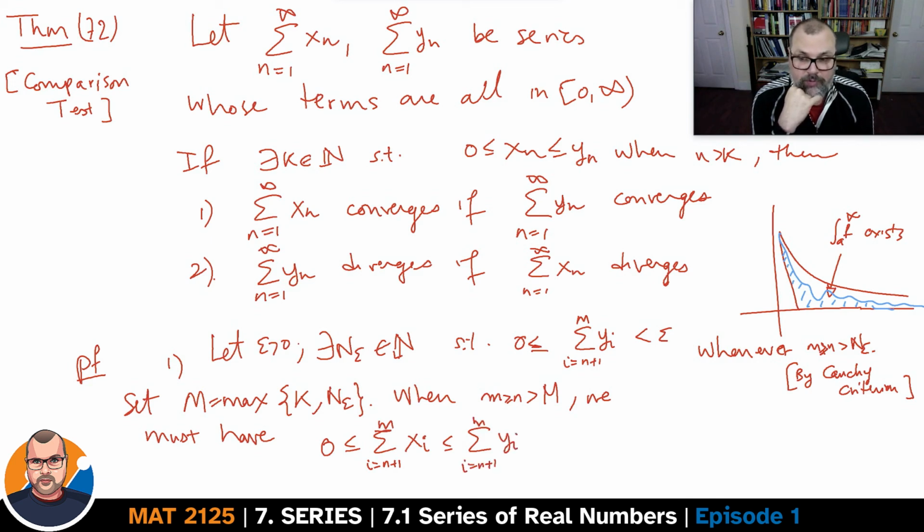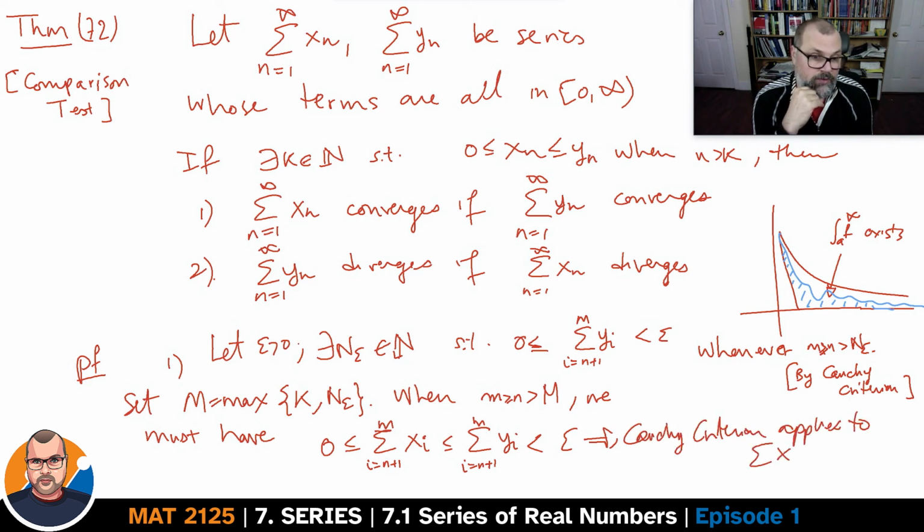We know this is true because n and m are greater than k, and we have that the yns dominate in that case. And we know that this is going to be less than epsilon because m and n are greater than n epsilon by virtue of being greater than M, they're greater than both simultaneously, which means that the Cauchy criterion applies to the series xn, from 1 to infinity.